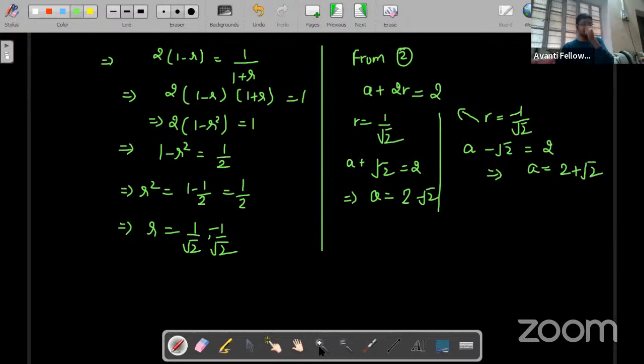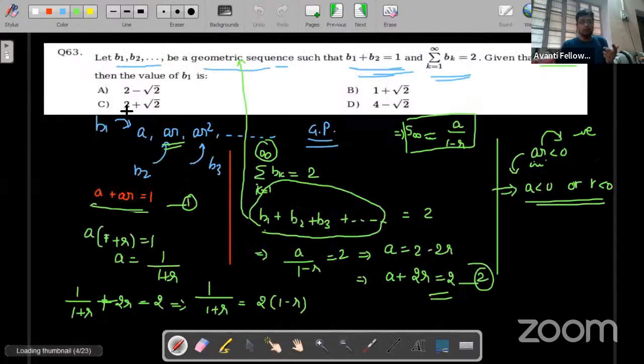Now the thing is, sir, in the question, if you see, both options are there, 2 plus root 2 and 2 minus root 2. It means either A or C is given, because we are asking the value of B1. B1 is A, right? So we have to find the value of A, but there are two values, which one to choose? This condition is given, so it will help us choose. In both cases, either A should be negative or R should be negative.